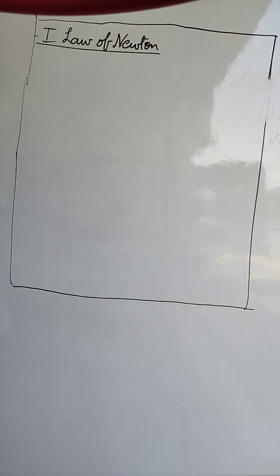Now, yesterday I told you the definition of the first law of Newton: if a body is at rest, then it will continue to be at rest. If a body is in motion, it will continue to be in motion until and unless an external force is applied on it. I gave you an example also that if a body is moving, its speed can be increased or decreased to zero only if an external force is applied. Otherwise it will keep on moving with the same speed for an infinite amount of time.